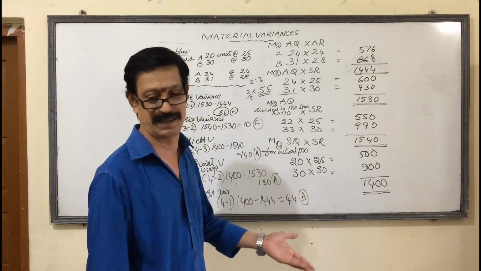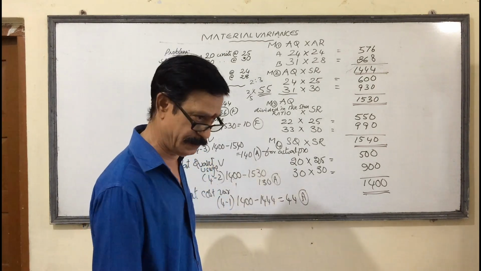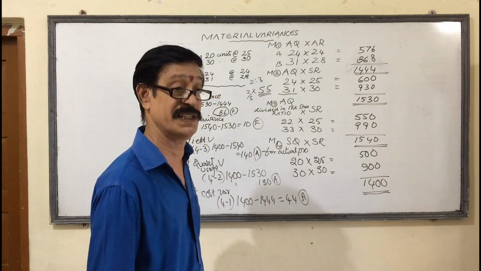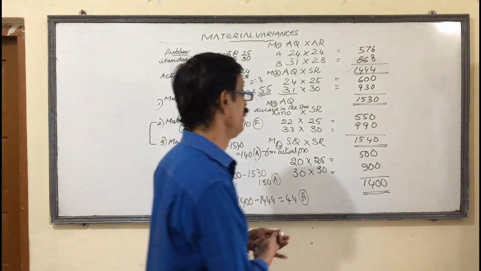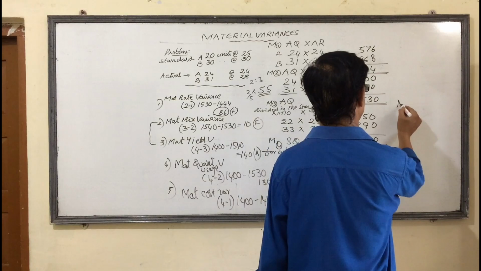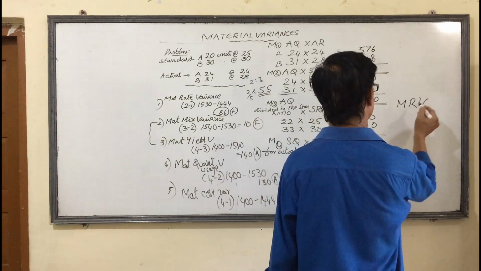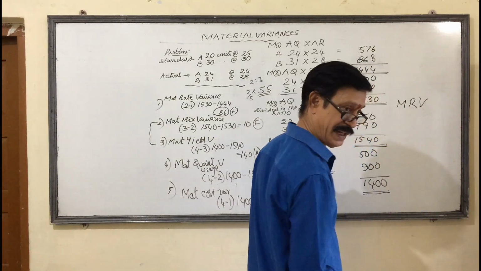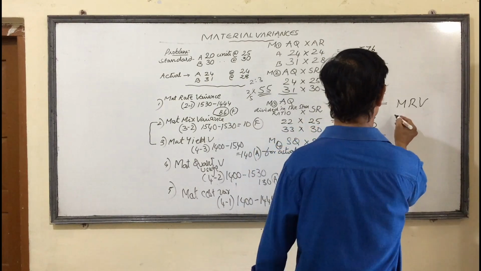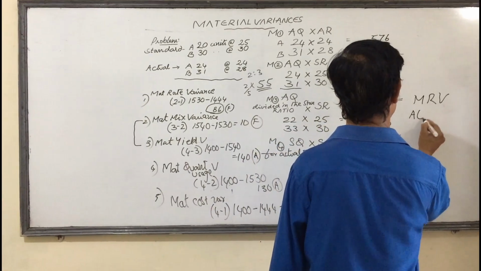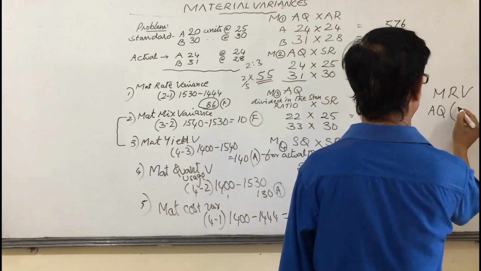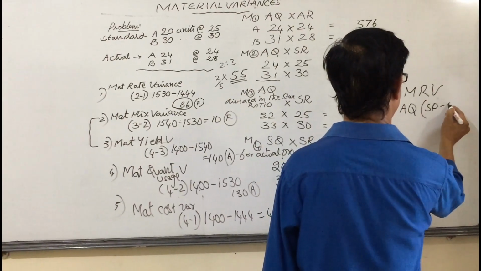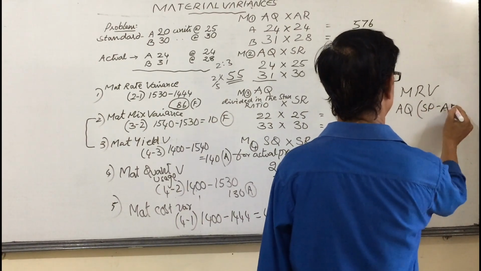Some lecturers or some authors in the textbooks also, they may do the same problem formula wise. Material rate variance is equal to actual quantity into standard price minus actual price.